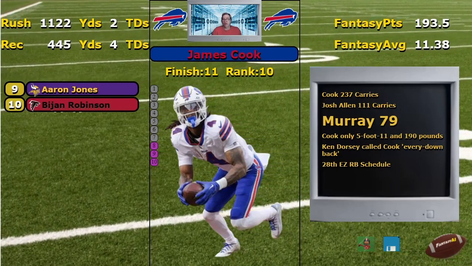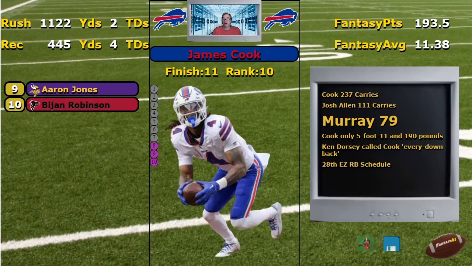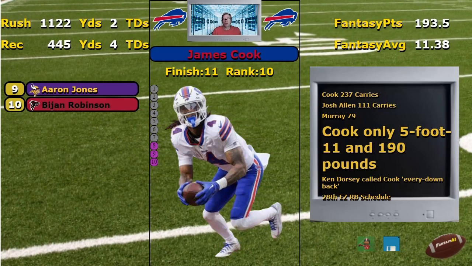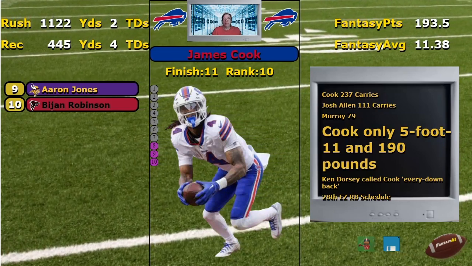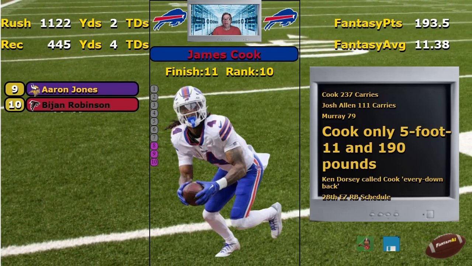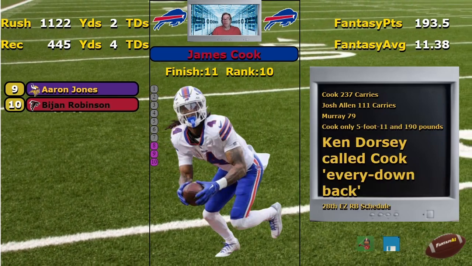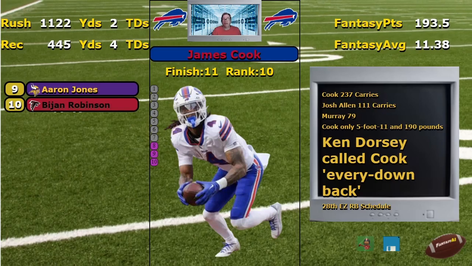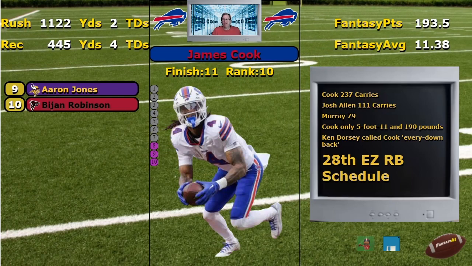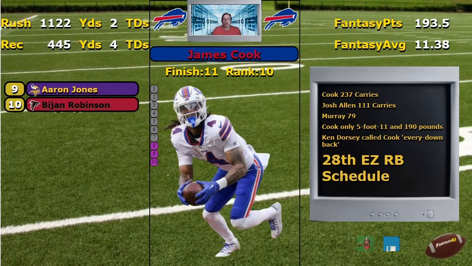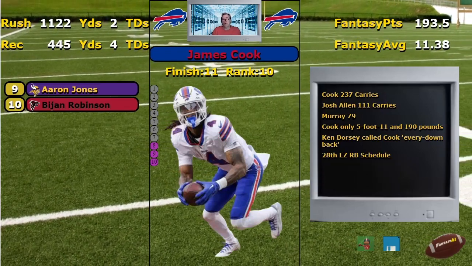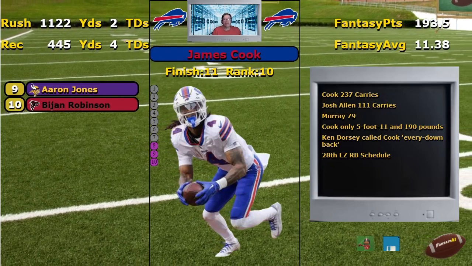Oh, you see Murray even had 79. They do spread it amongst running backs a little bit. And Josh Allen. Anyway, Cook comes in at 5'11", 190 pounds. Not really the size we like in that lead back. You know, the Ken Dorseys did call him an every down running back. So 28th easiest running back schedule. That's a hard schedule, so we don't like that. And Josh Allen's going to still be there taking them all. So they have him ranked 10th for next year.